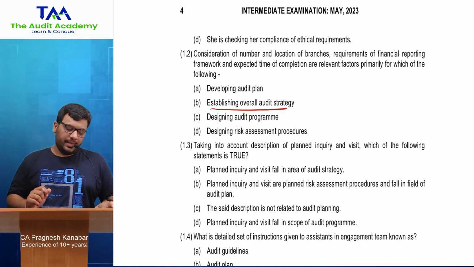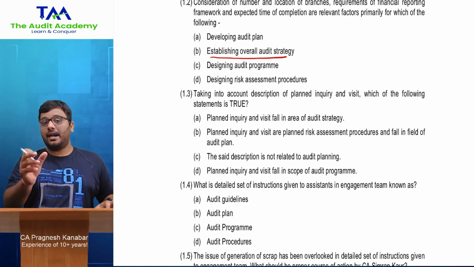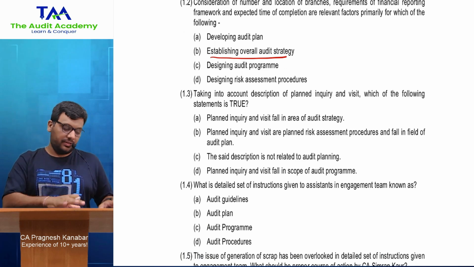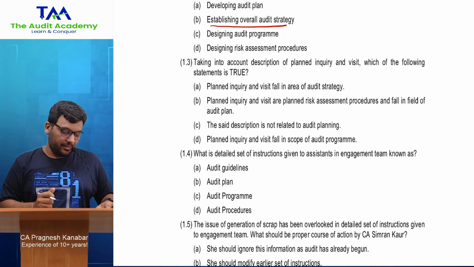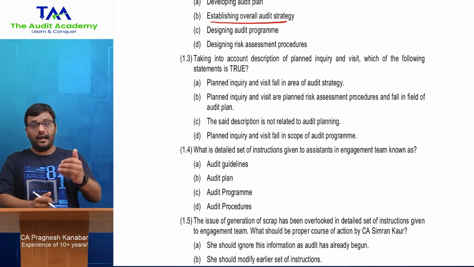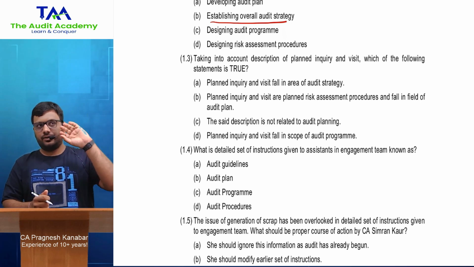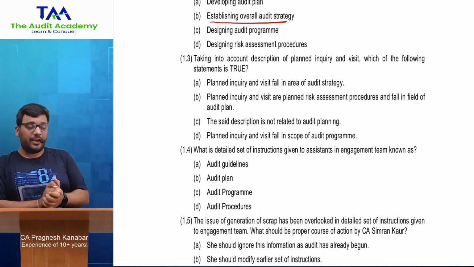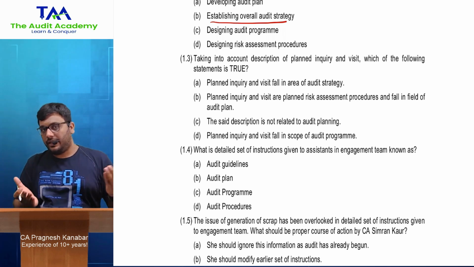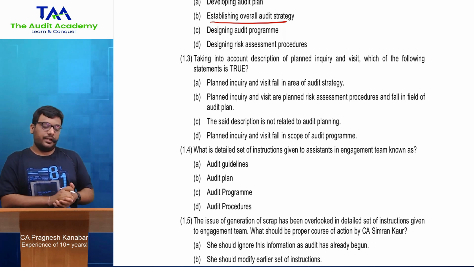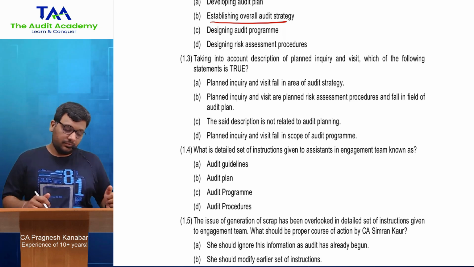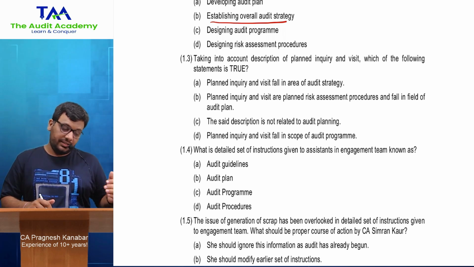All right, next. These words, plan, strategy, students don't enjoy them. But they have exactly caught that. In fact, they have caught this in correct and incorrect also. I think it is in this RTP only. Next, I liked this May 23 RTP. It is a clear indication that you can't just go in with a school kind of approach. You need a little bit of conceptual clarity, and I think the students who love conceptual clarity will be happy with the questions. Taking into account description of planned inquiry and visit, which of the following statements is true?